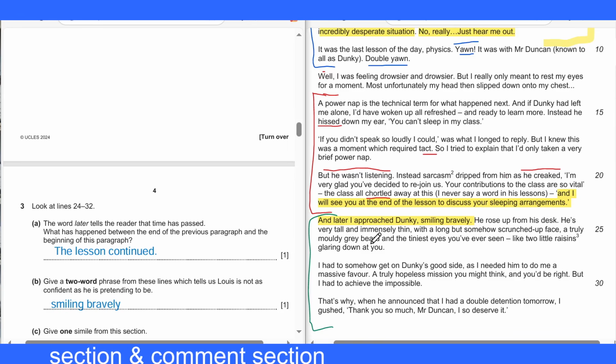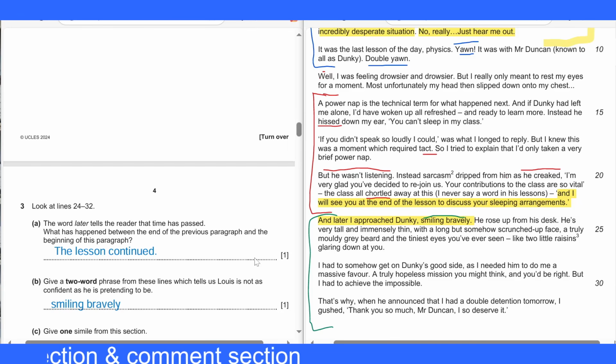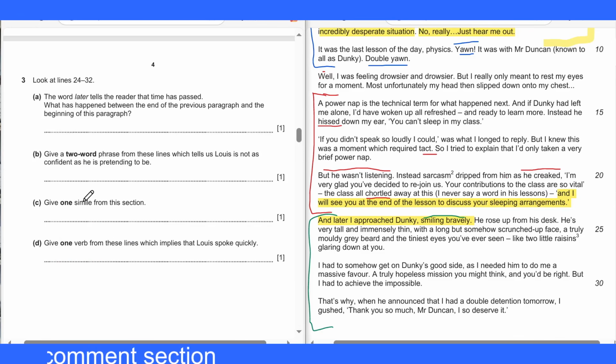So it's smiling bravely. That is strictly the two words, the only answer. So he's pretending to be brave. This is the two words, smiling bravely. Next, 3C. Give one simile from this section.